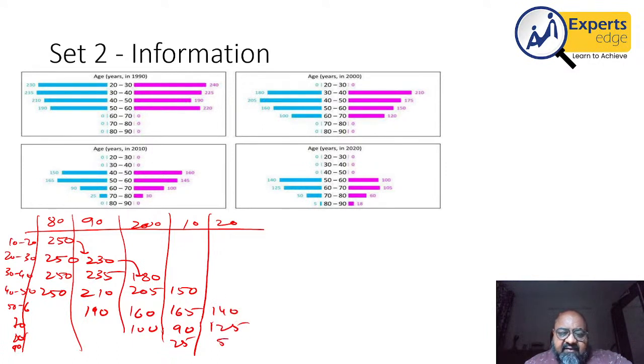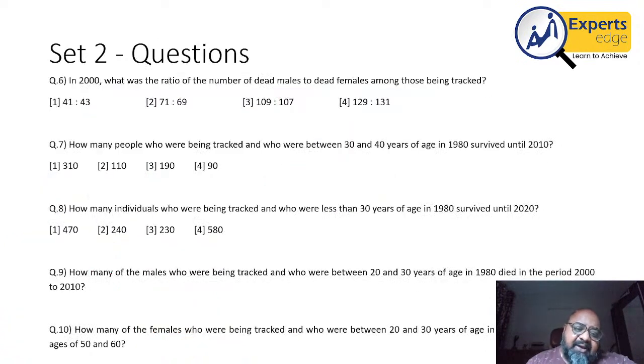So, how I read this data is: from 1980 to 1990, there were 250 people in the age group 10 to 20. 20 of them died, and therefore the rest 230 became in the age group 20 to 30 in the year 1990. In the next 10 years, 50 people died and 180 people were remaining in the age group 30 to 40, and so on. That is how the data is panning out. Similarly for women as well.